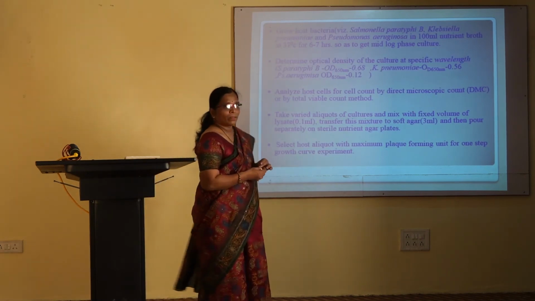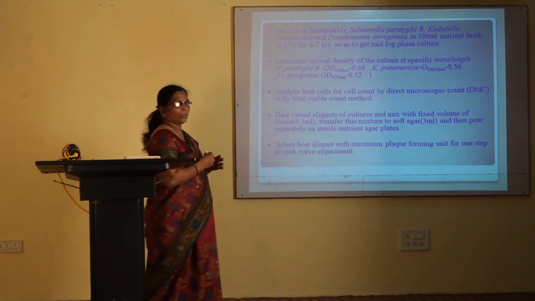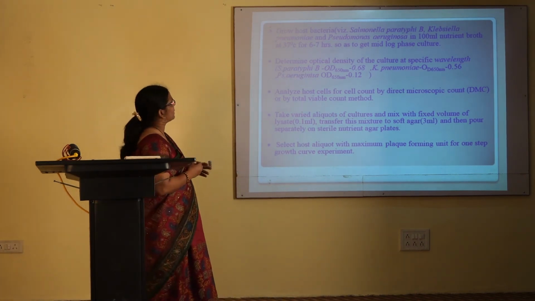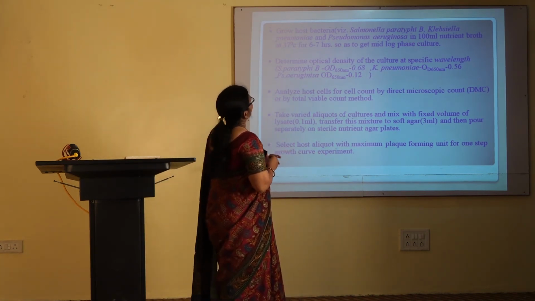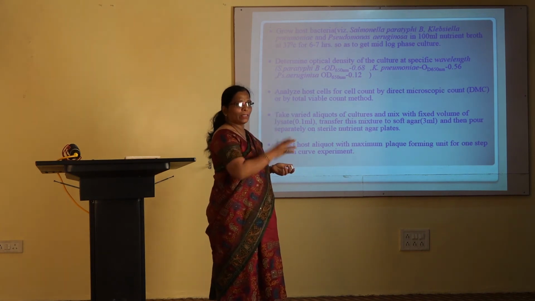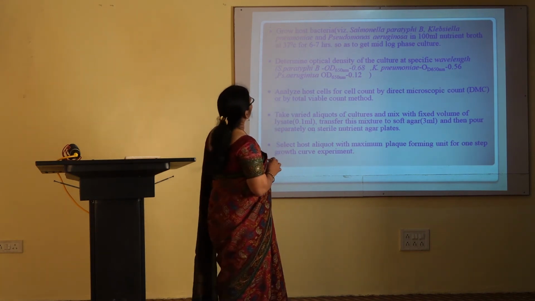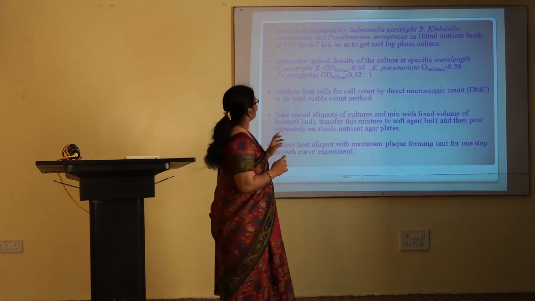So this is a procedure to standardize the host cell density. What we have to do is grow the host bacteria at 37 degrees Celsius in any medium. You can use nutrient broth or phage broth for 6 to 7 hours, so that you get a mid-log phase culture of the bacterium.